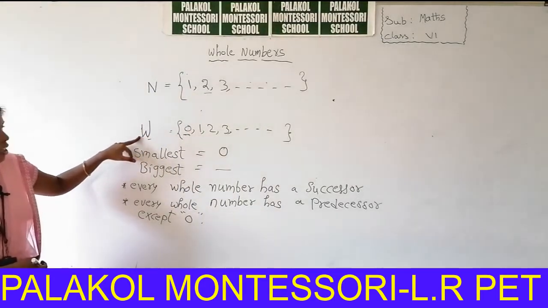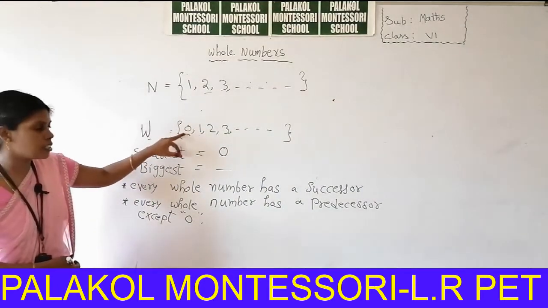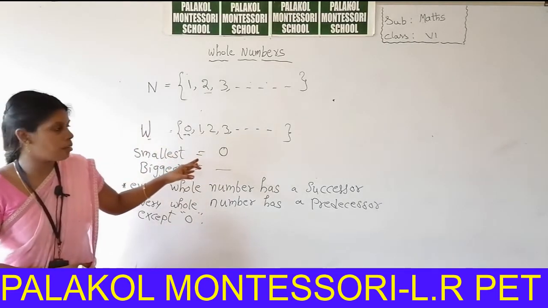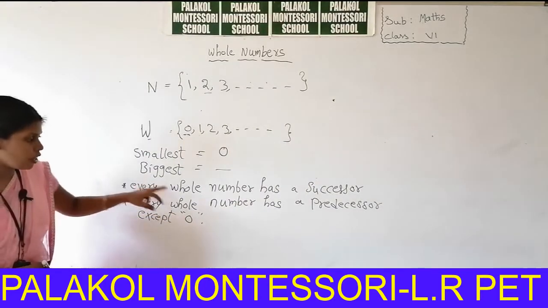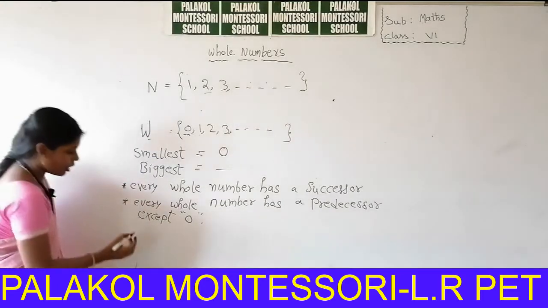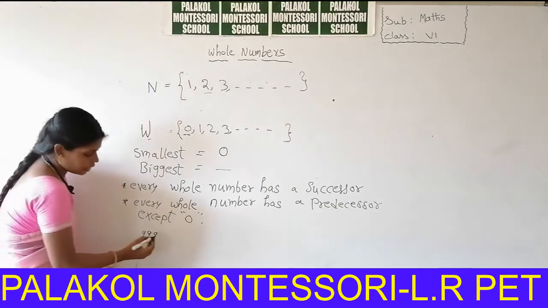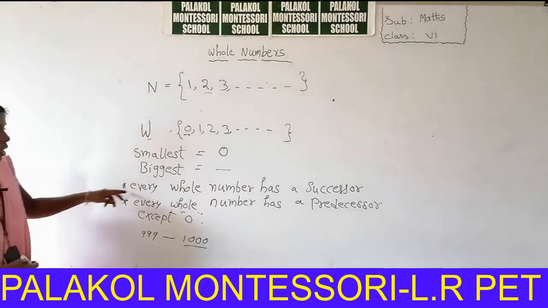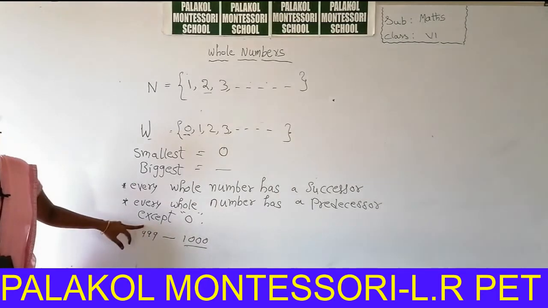In the case of whole numbers, every number has a predecessor except 0. What is the predecessor of 0? There comes a negative number. The negative number is not there in the whole numbers. So every whole number has a predecessor except 0. Every whole number has a successor. For example, you can take 999. What is the successor of 999? 1000. So 1000 is in whole numbers. So every whole number has a successor and every whole number has a predecessor except 0.